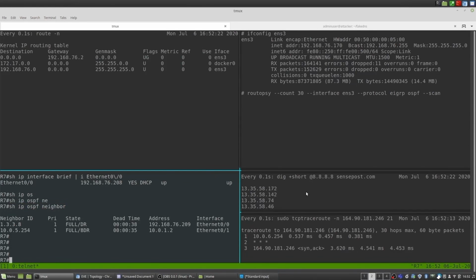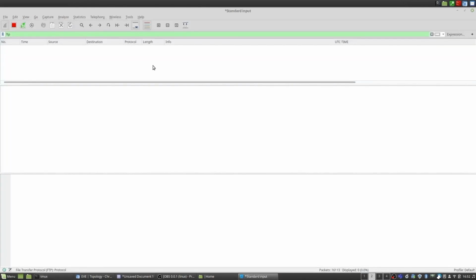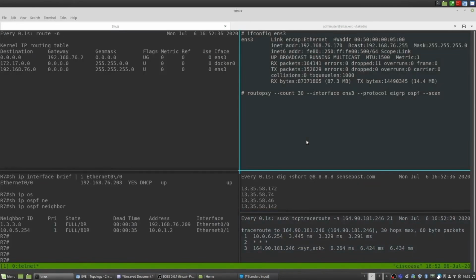So we've mentioned there's the victim in the bottom right. The victim is doing some DNS queries and is connecting to an FTP server. This is essentially the traffic that we want to modify. We're running Wireshark on our attacker machine. We're filtering for FTP, and we're seeing that there's no traffic traversing through this FTP. After our attack, we'll show the Wireshark again. So let's start the attack.